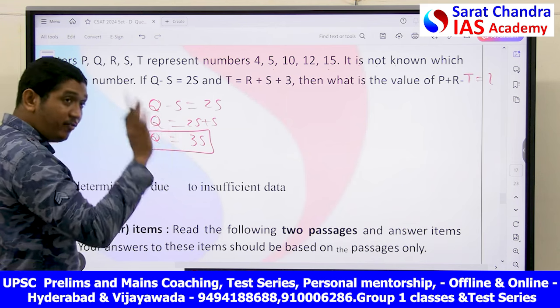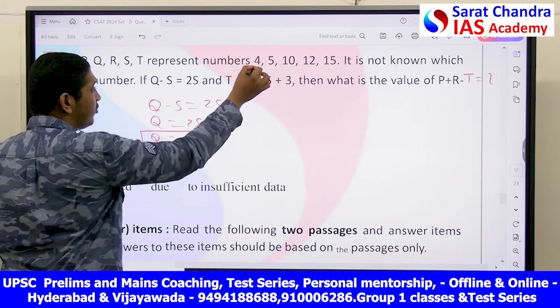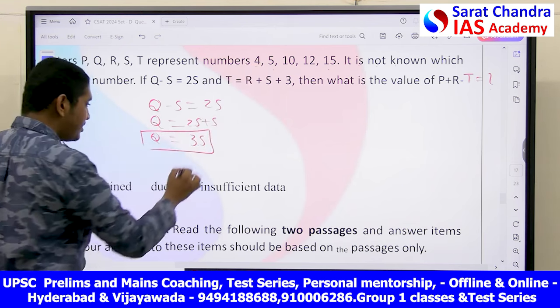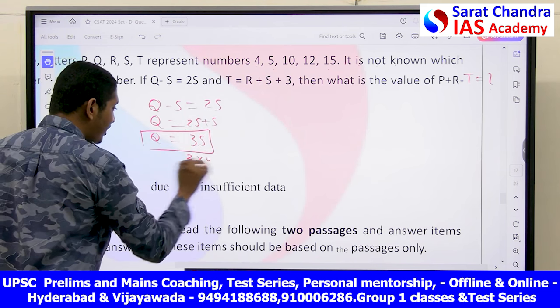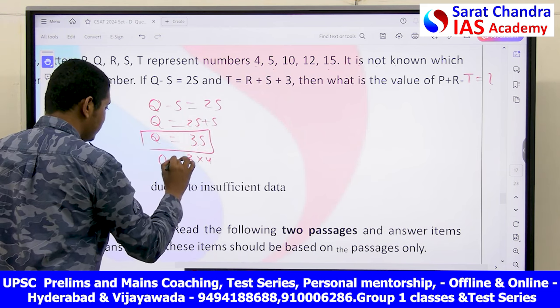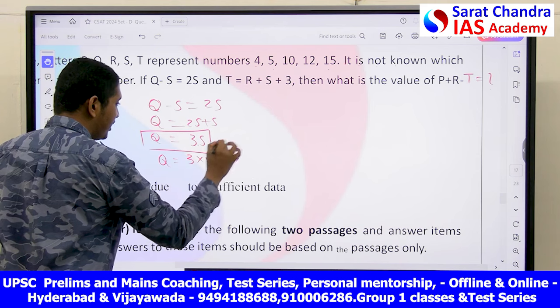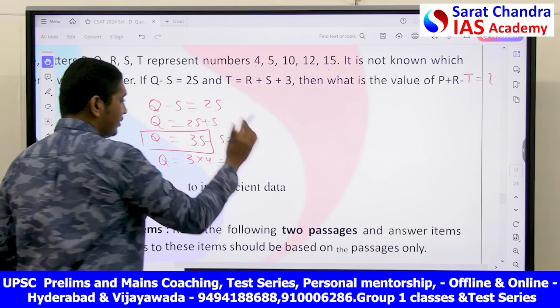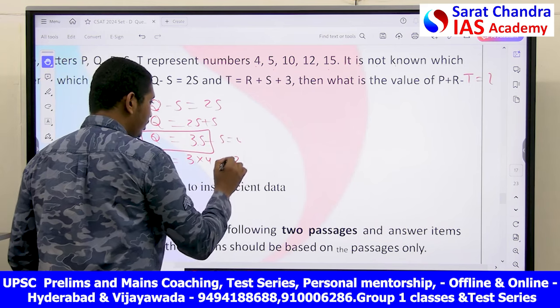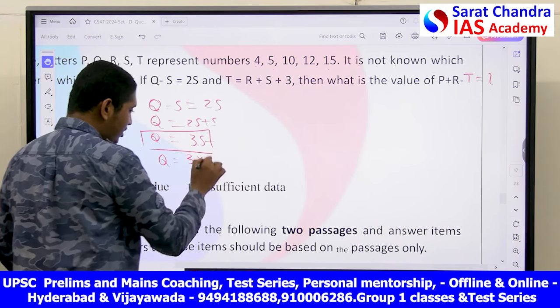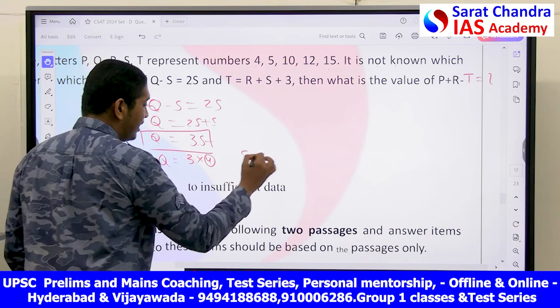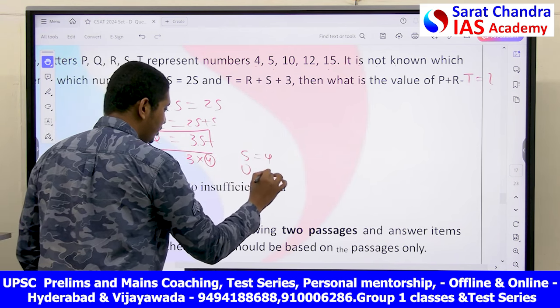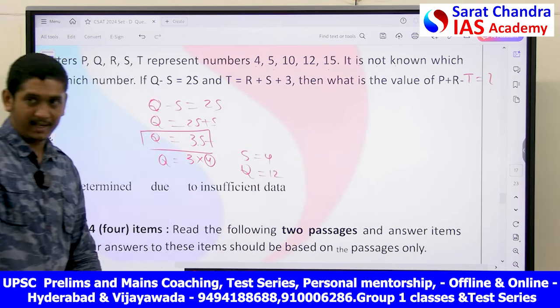If I put S is equal to 4, I will get Q is equal to 12. This is one possibility I have.